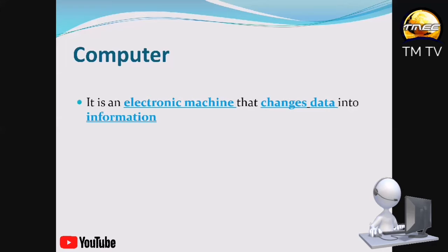If you are seeing pictures on your screen, the pictures are also information. So a picture on the screen is information. The video on the screen is also information. Then the sound you hear from the computer is also information.